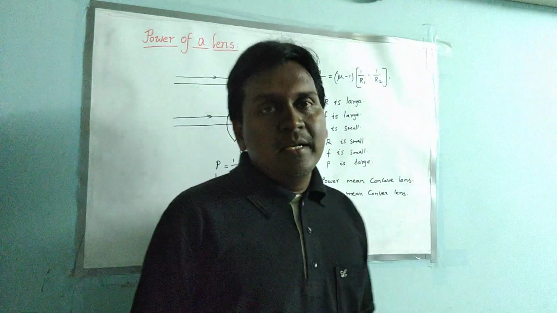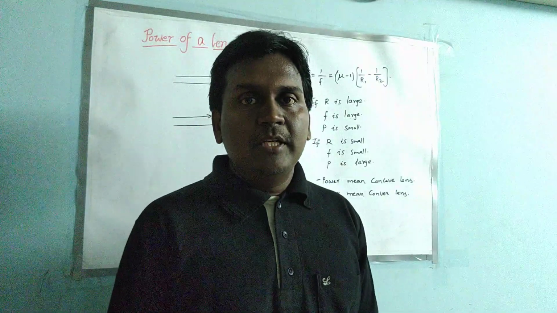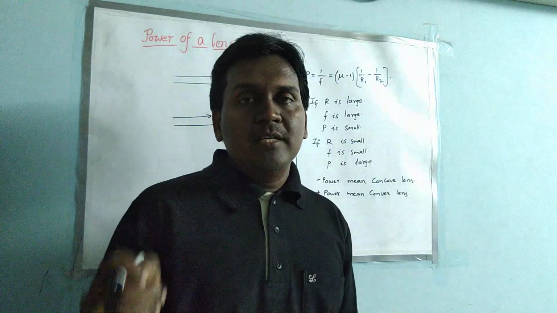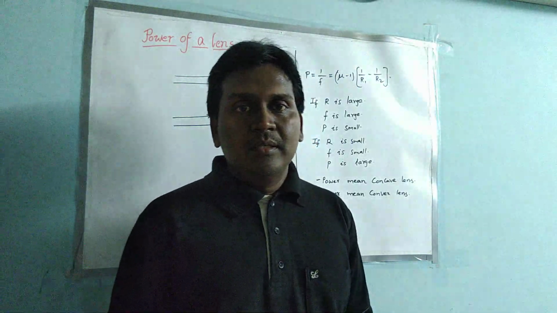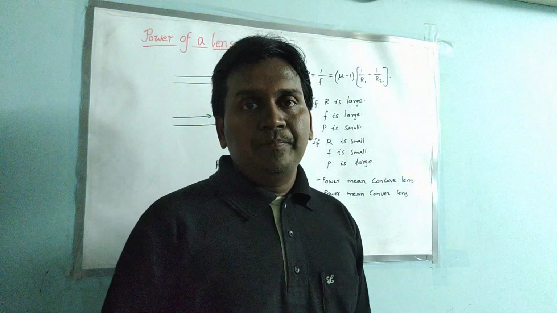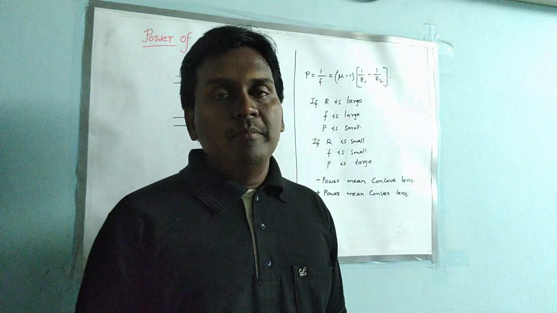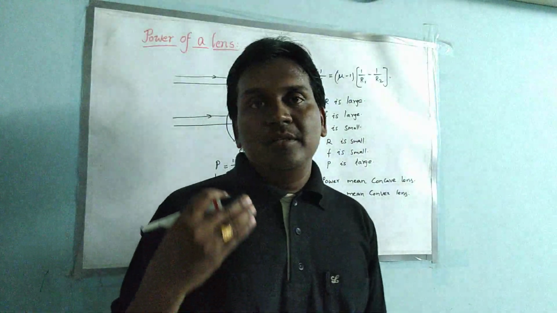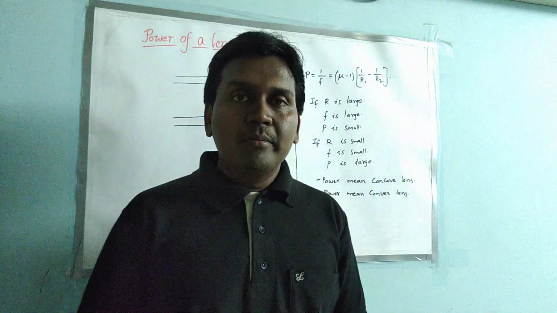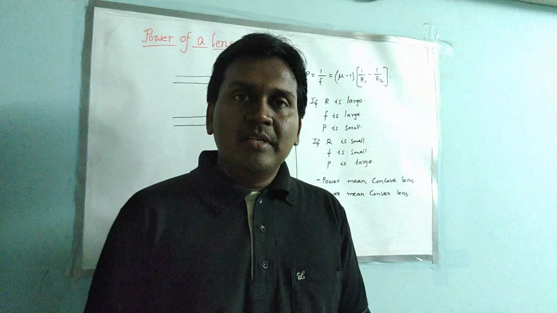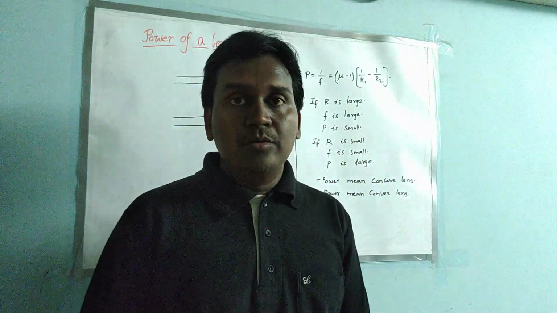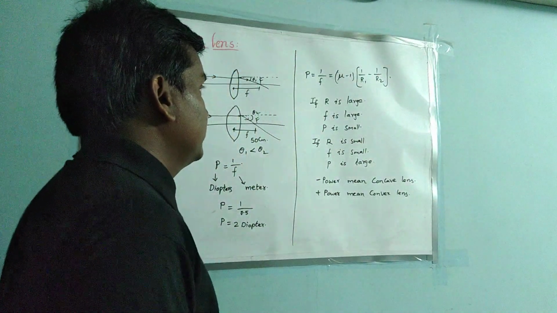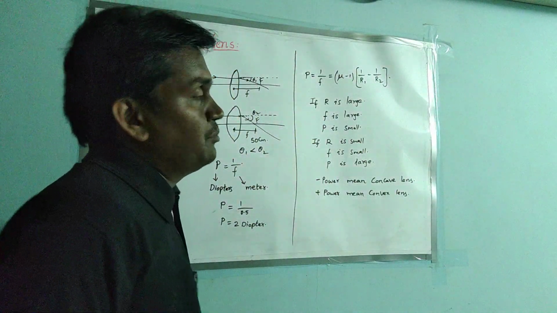Your friend has minus 1.5 power, which means he is using a concave lens. For example, if your friend is using plus 1, plus 1 means he is using a convex lens. We already discussed this in the previous class about myopia and hypermetropia, where the convex lens is used and where the concave lens is used. So like that we can decide the power of lens. So this is all about power of lens.